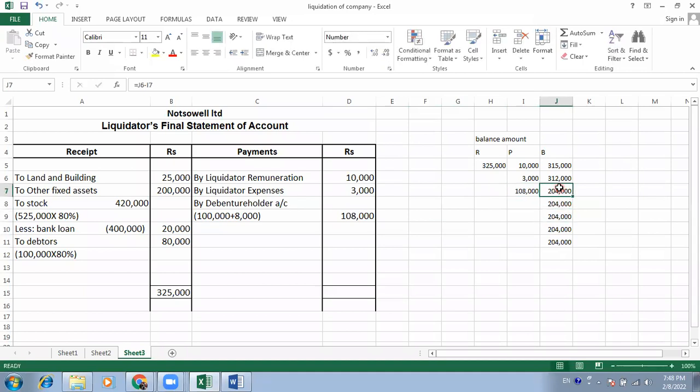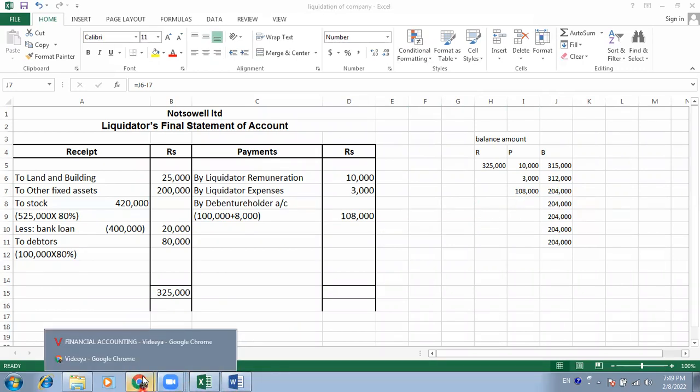How much does it remain? 2,04,000. Right? So 1,08,000 is paid. Now 2,04,000 remains.